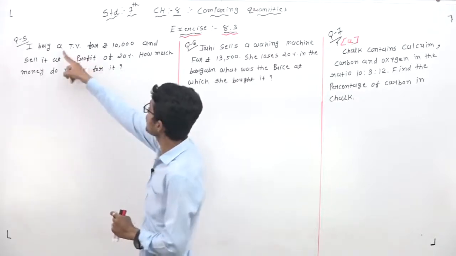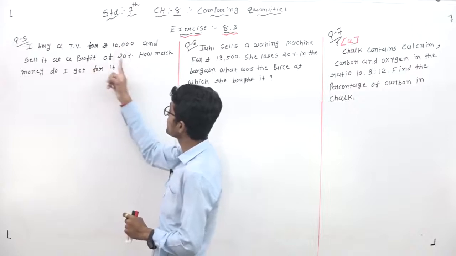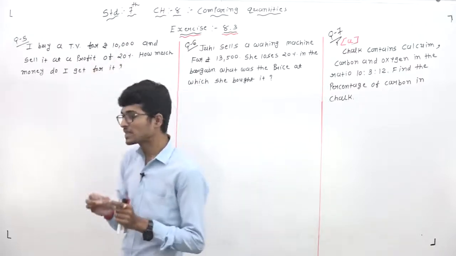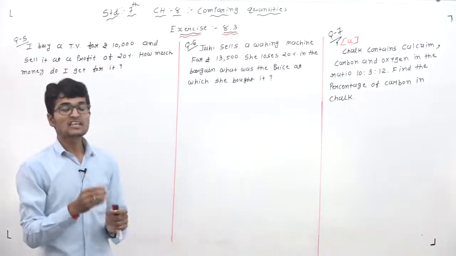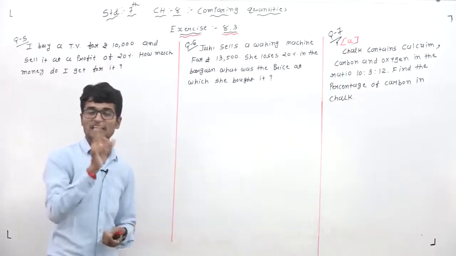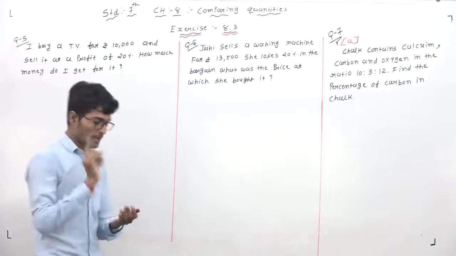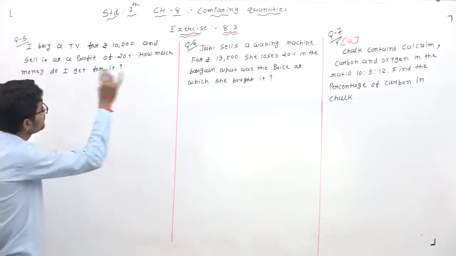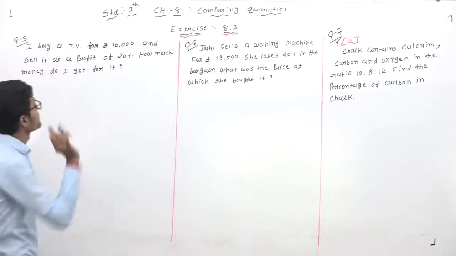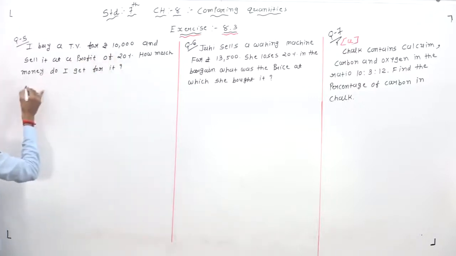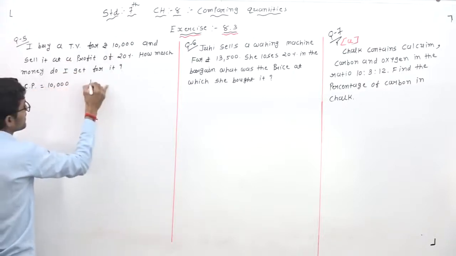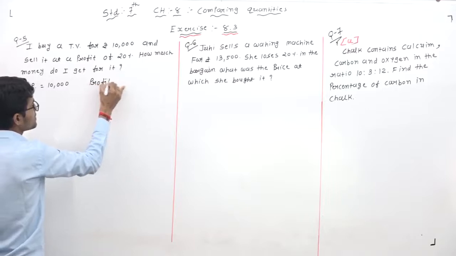Why? Because both, it means CP is given, profit percentage is given, but selling price is not given. So first of all we will find the selling price in this question. Then how to find? So first of all, dear students, note it, which type of value is given in this question. List out. So first of all, CP is given, it means 10,000. Then after, profit percentage is given